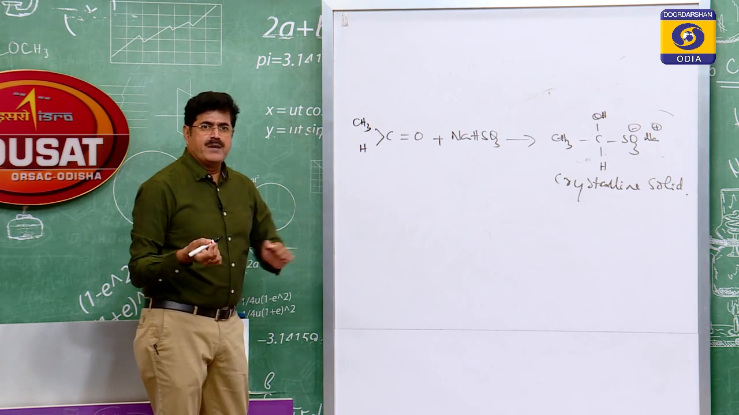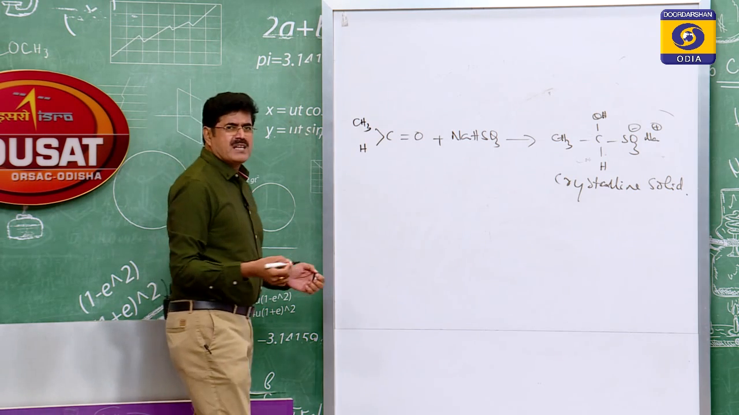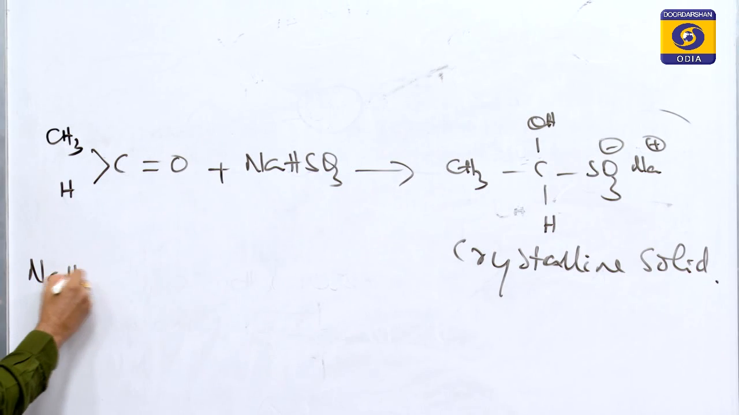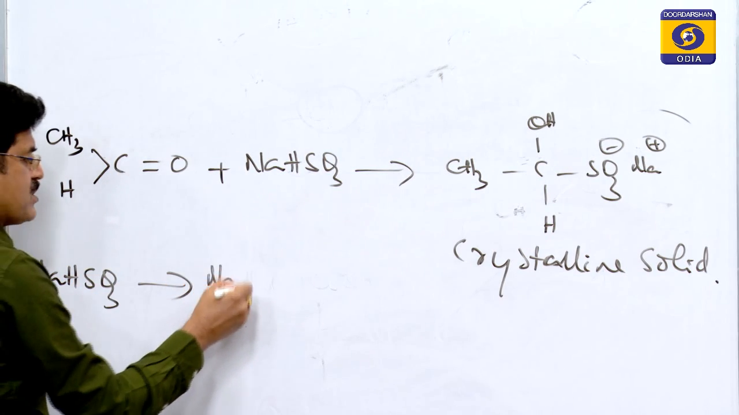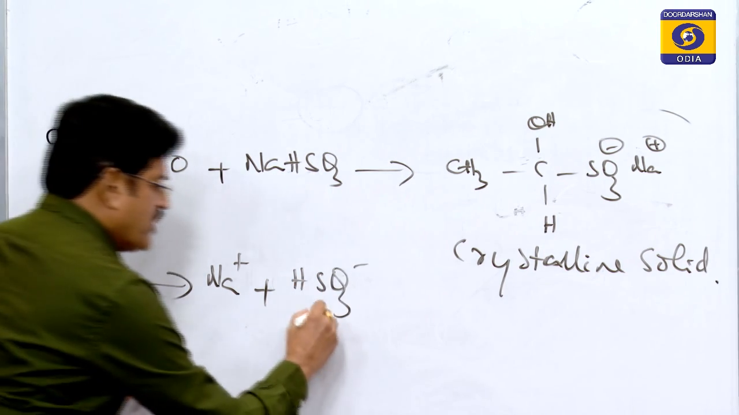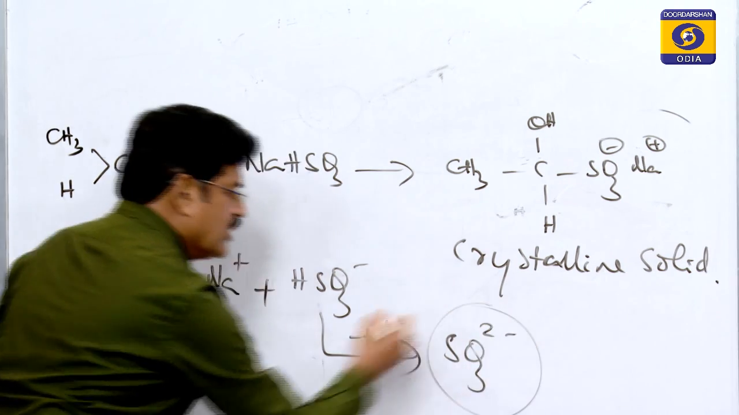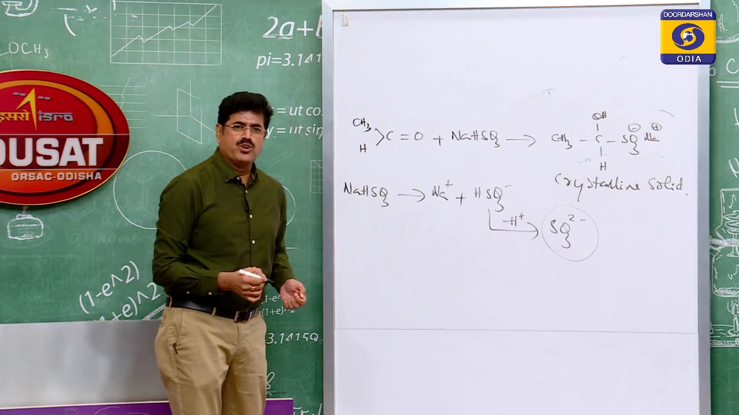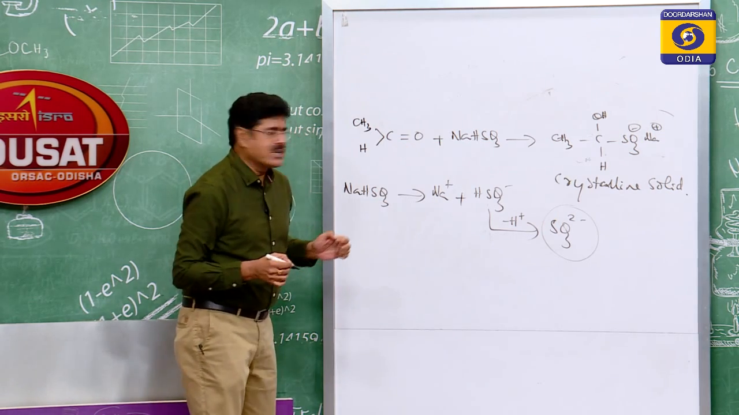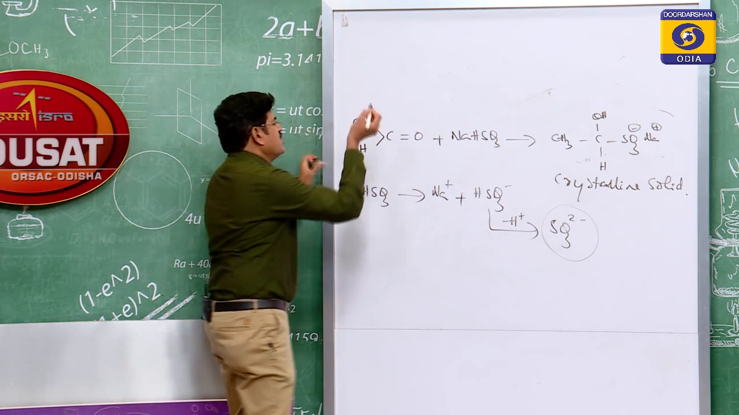Which one is the nucleophile here? When sodium bisulfite is used, what is the nucleophile? NaHSO3 gives Na plus and HSO3 minus. And from the HSO3 minus, after removal of H plus, it gives SO3 2 minus. So the nucleophile is the sulfite ion, SO3 2 minus, which is pyramidal. SO3 2 minus is the nucleophile here. So how does the sulfite ion attack the carbonyl carbon? Let's see the mechanism here.